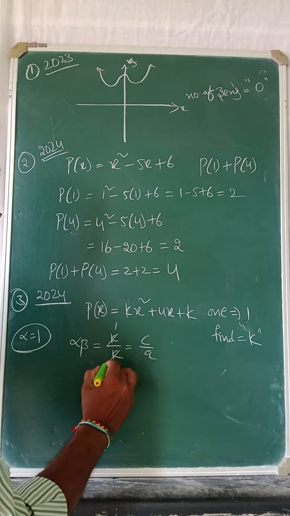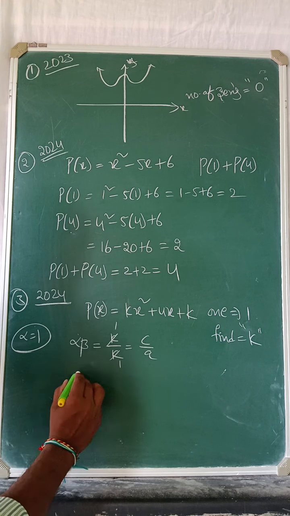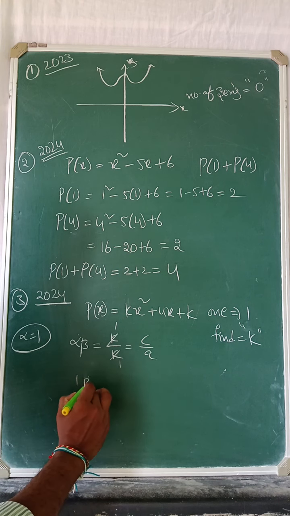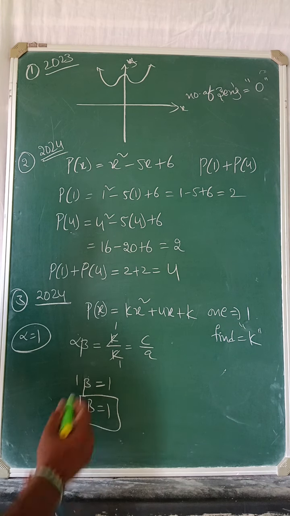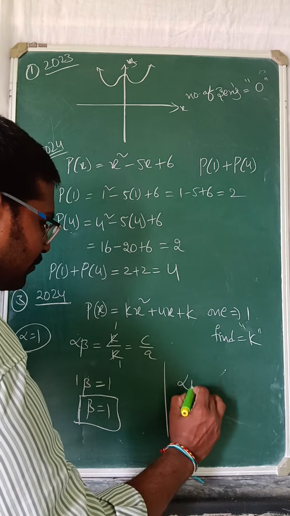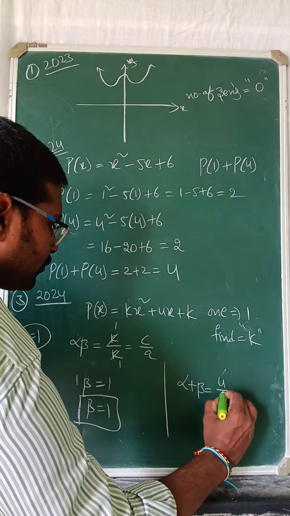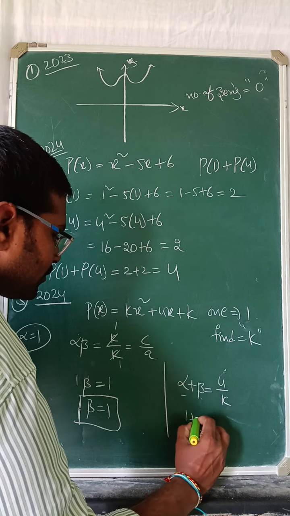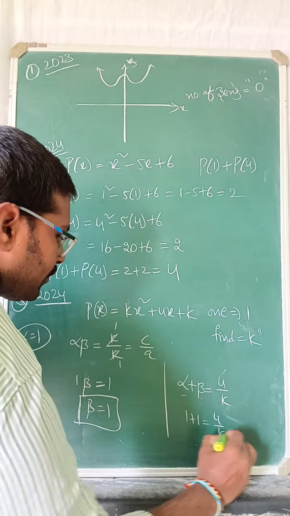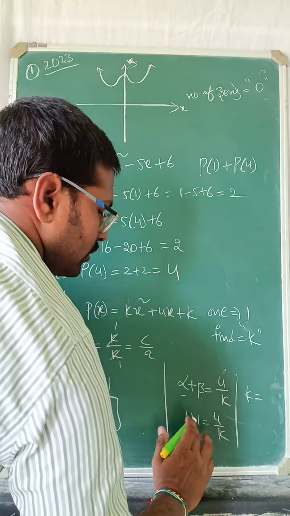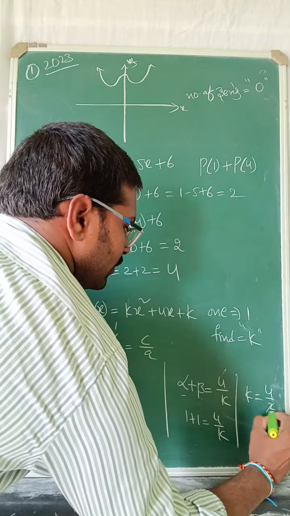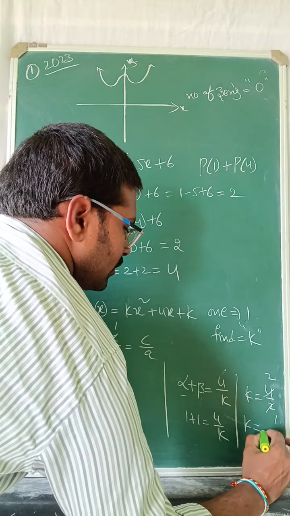That means k cancels and it will be 1. Alpha value is also 1, so 1 into beta equals 1. That means the beta value is also 1. Now we go with alpha plus beta. Alpha plus beta is equal to minus b by a, that is 4 by k. 1 plus 1 is 2, so 4 by k is 2. So k equals 4 by 2, which is 2.